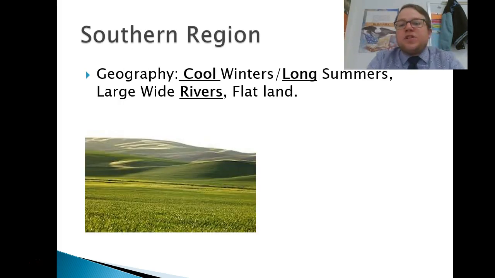The southern region's geography: cool winters, long summers, allows for that long growing season. Large, wide rivers, flat land. Go back and look at your notes for the southeast cultural region for Native Americans, and pretty much all of that is going to remain true for the southern colonial region as well.